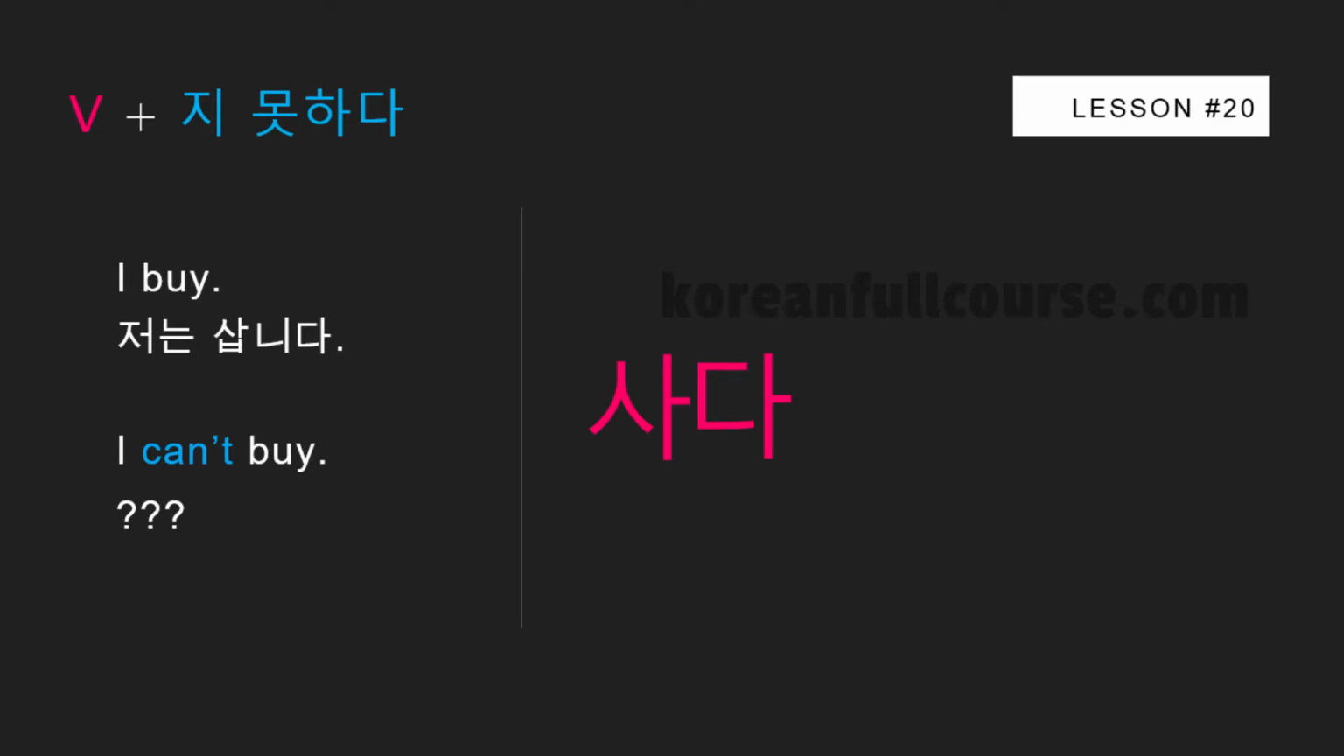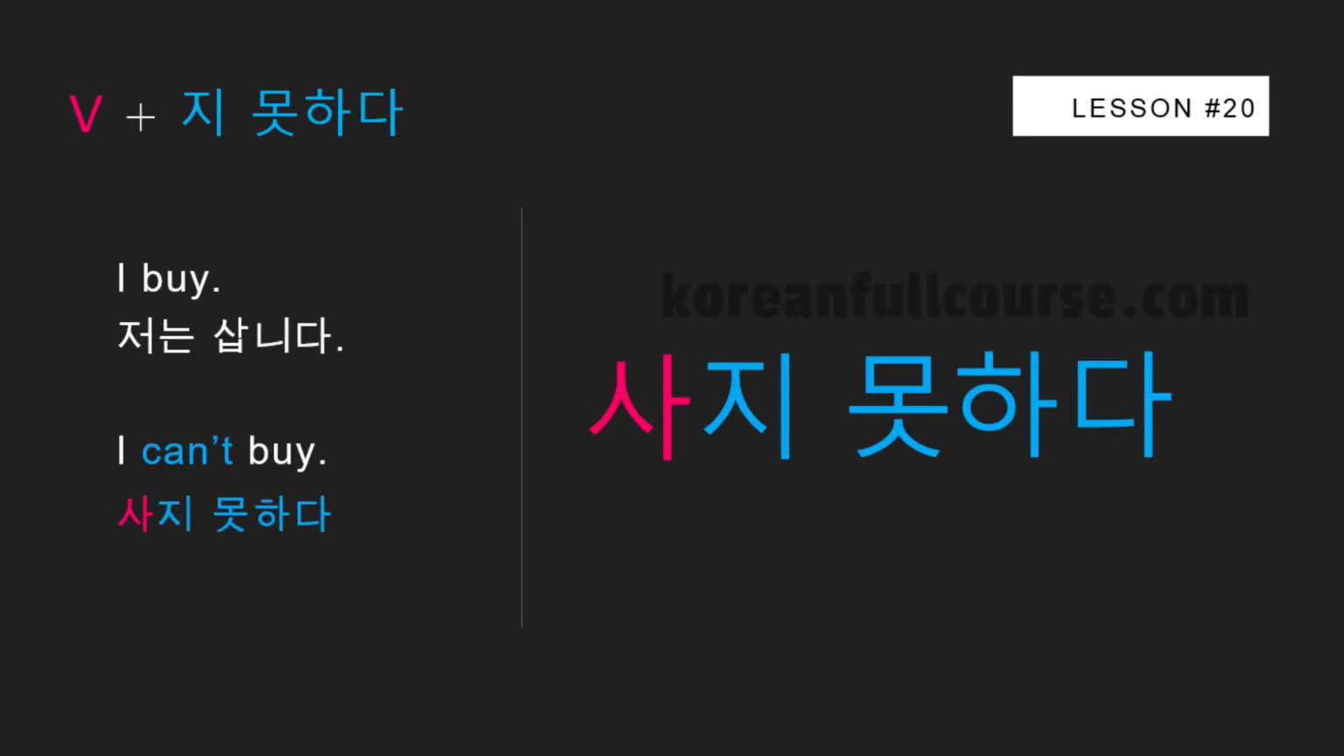So to say that you cannot do something as usual, you need to get rid of the last syllable 다. Now you can attach this grammatical construction to the verb stem. 사지 못하다. To make this phrase a complete sentence, we need to attach a sentence ending. First, we need to get rid of 다. Now we can attach the sentence ending.